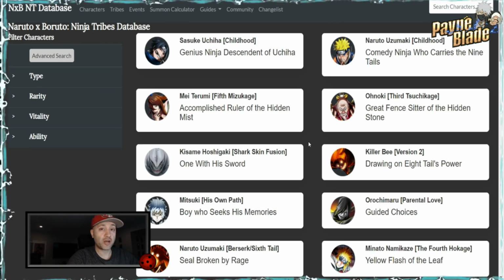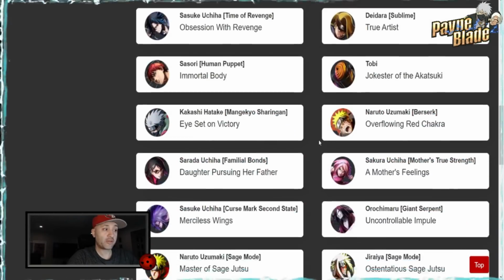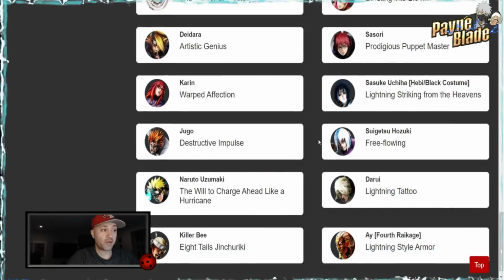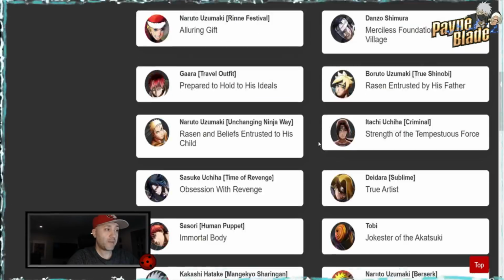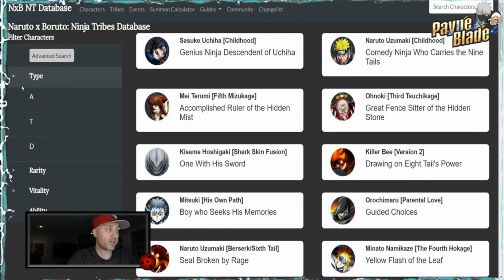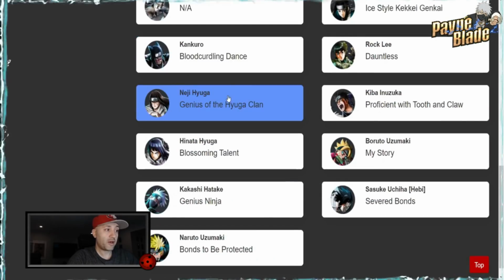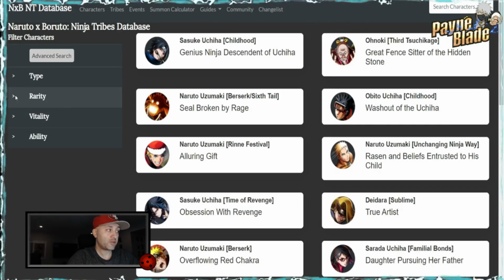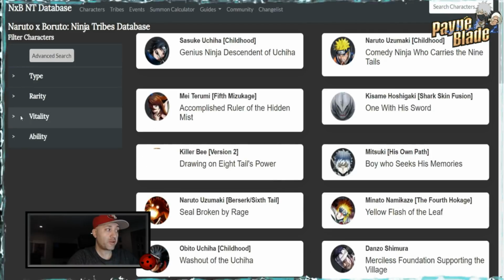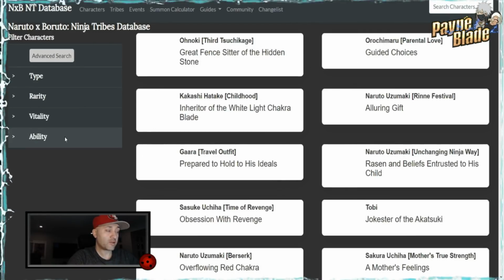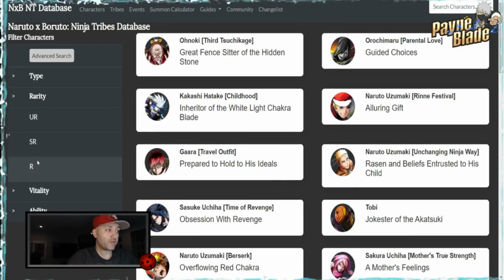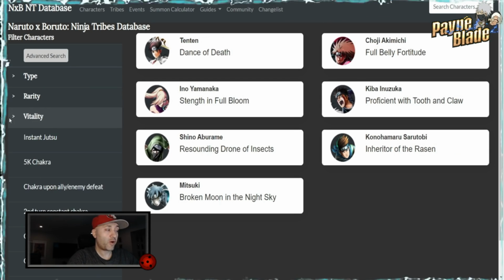Now they are put together based on the release date, right? So as you can see here, these are all the characters that have come out based on the banner that was first until last, and you can actually end up going through the type as well. So if you want all A types, for example, here's all the A types in the game. If you want to do all T types, etc., you can do that as well too. Then you can do rarity. You can also do SRs if you want, only Rs if you want. So pretty much just cover every single possible aspect.